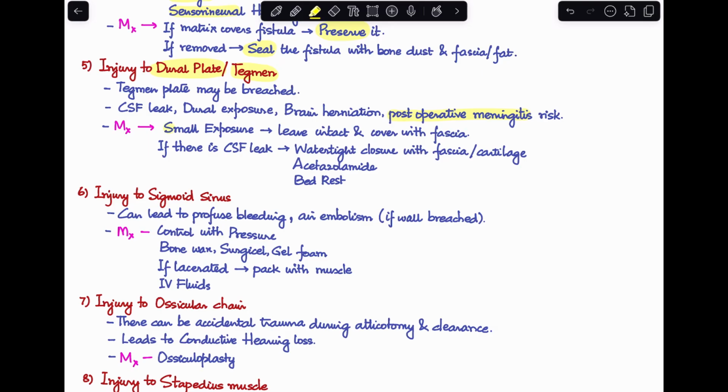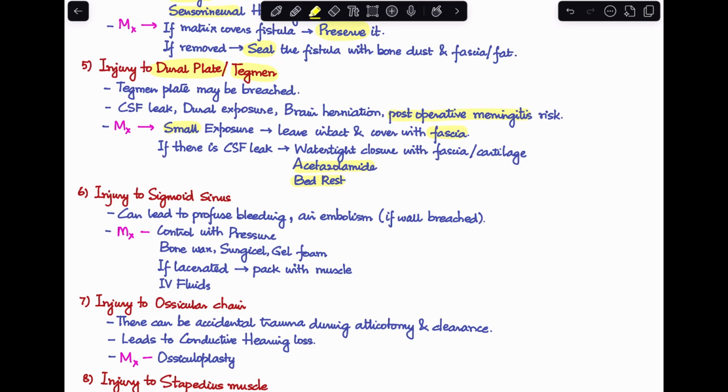If it is a small exposure, in that case, we leave it intact and just cover it up with a fascia. But if we are seeing that there is CSF leaking, that means the dura has been breached. In that case, we have to close up this CSF leak. We have to do a watertight closure with fascia or cartilage. Start the patient on acetazolamide and also bed rest.